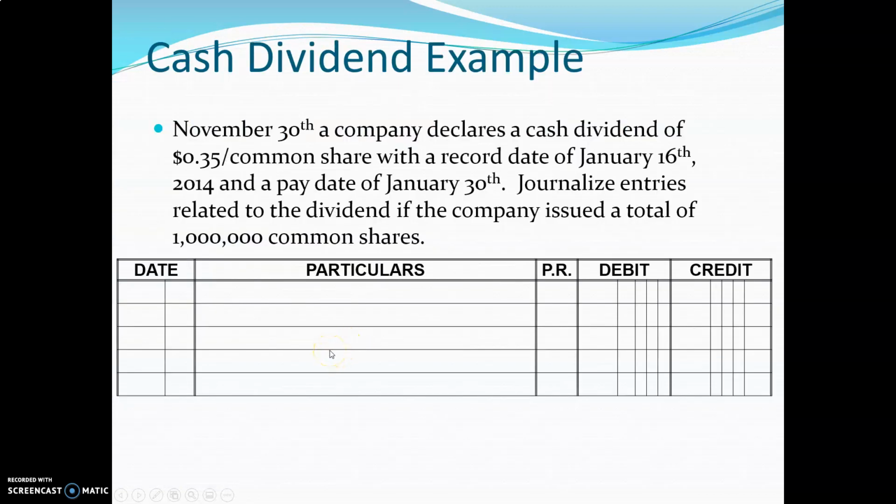Now let's take a look at some journalizations of this stuff. On November 30th, the company declares a cash dividend of 35 cents per common share with a record date of January 16th, 2014. So yeah, this helps us, but we need to know a little bit more. How many shares are there? Well, journalize the entries related to a dividend if the company issued a total of 1 million common shares. This is how many they've actually issued. So how much is that actually going to be as a dividend? Well, it's going to be 1 million times 35 cents. I think that works out to $350,000.